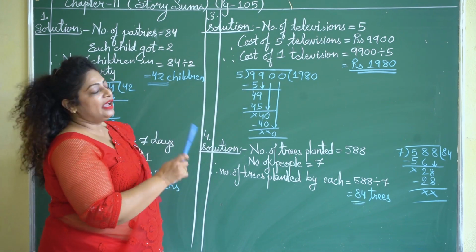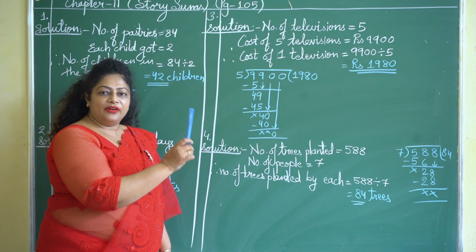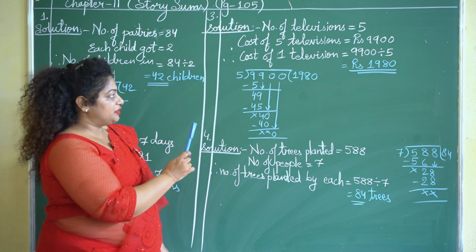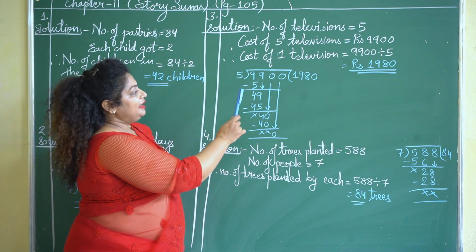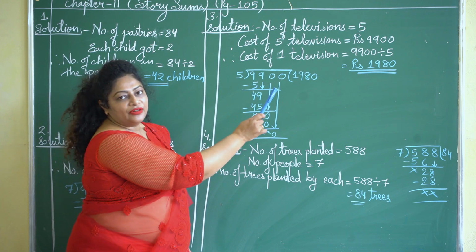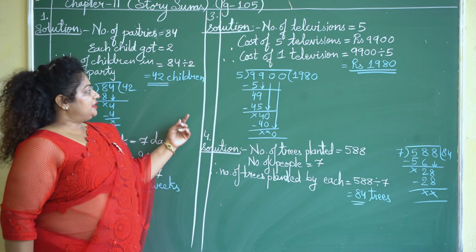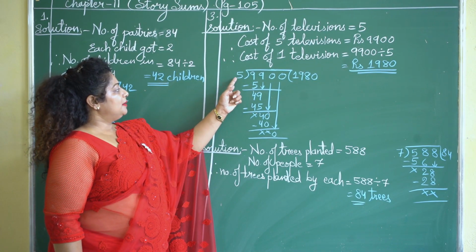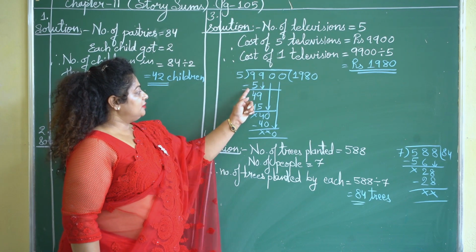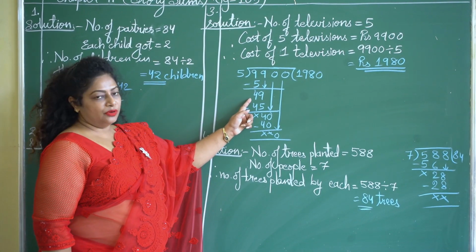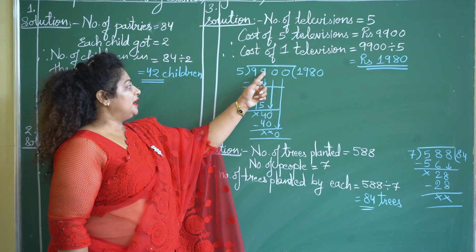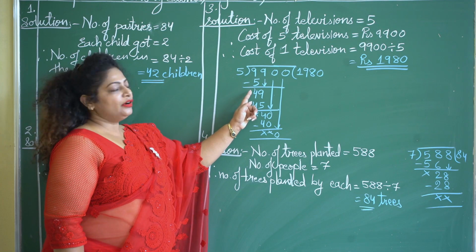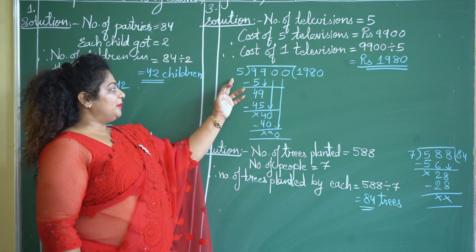Now in this question we have to find the cost of 1 television. Okay, in order to find the cost of 1 television, we have to divide 9,900 by 5. Let us see the division. The division is shown over here. First we will divide the number 9 by 5. 5 ones are 5. 9 minus 5 will give you 4. This 4 is smaller than 5. That means we have to note down the next number also. Next number is 9. So the number we got is 49. Let us divide this 49 by 5.